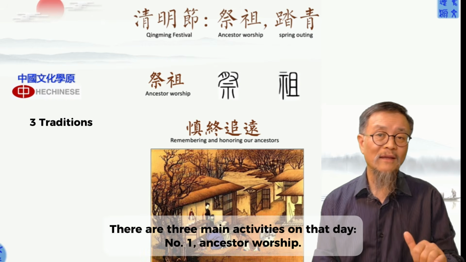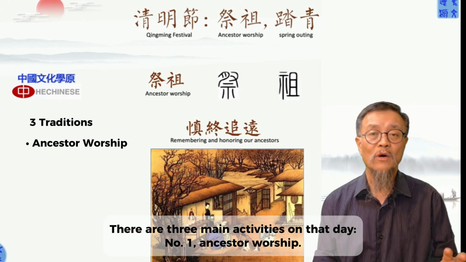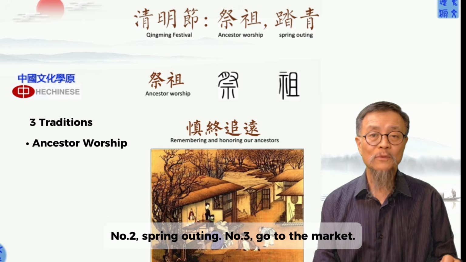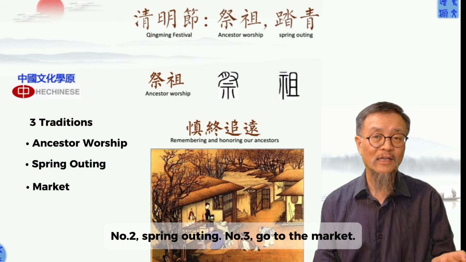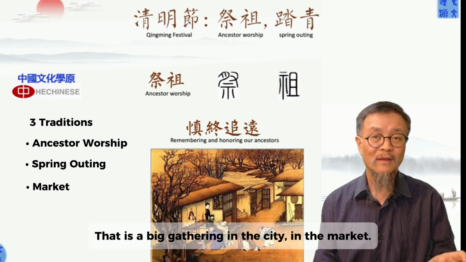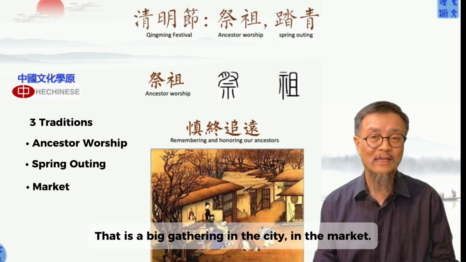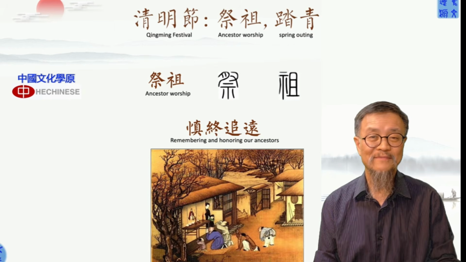The three main activities on that day. Number one, ancestor worship. Number two, spring outing. Number three, go to the market. That's a big gathering in the city, in the market. People go there doing business or buying things.